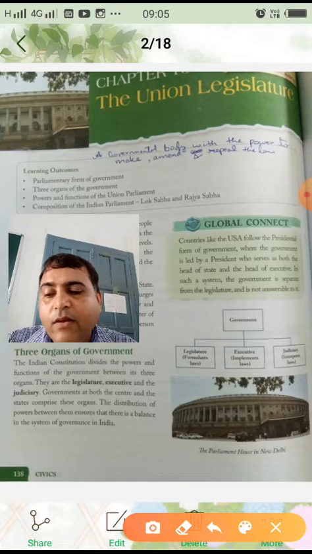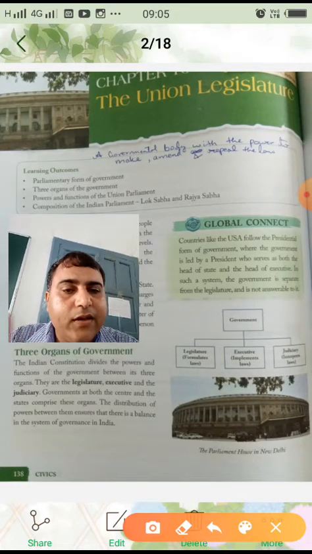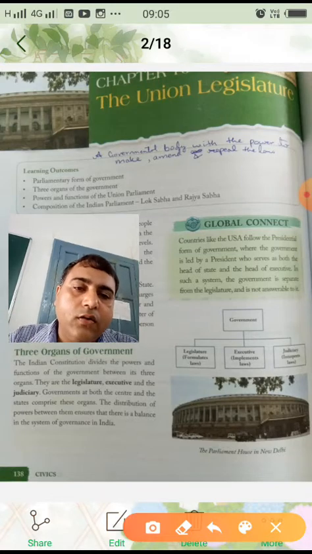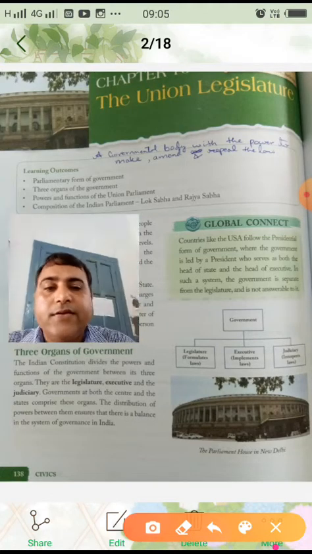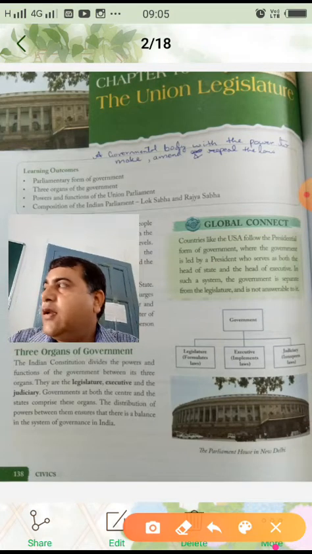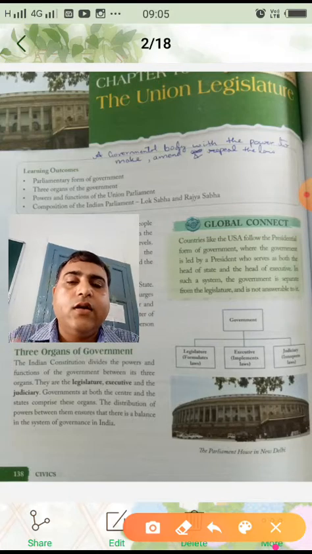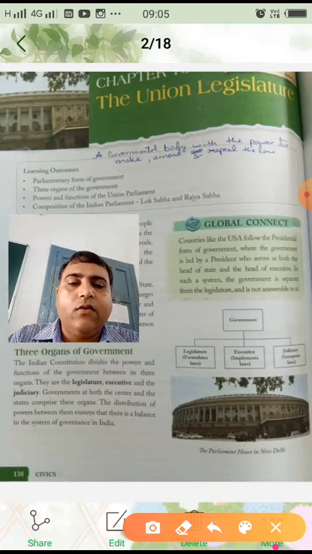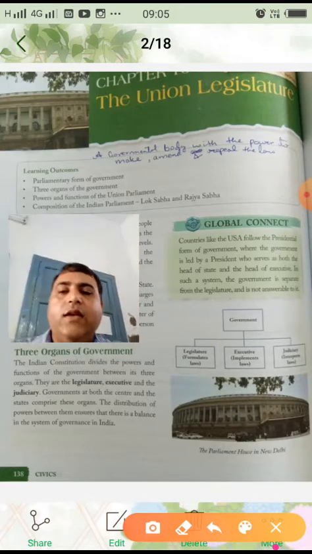And then the second one, executive. So executive, it implements the law. That is, all the laws are formulated by legislature, but all those laws are implemented by executive. And then third one is judiciary. So judiciary interprets the law, that whichever law we are making, that is correct or not, that is decided by judiciary. Now move on to the next page.